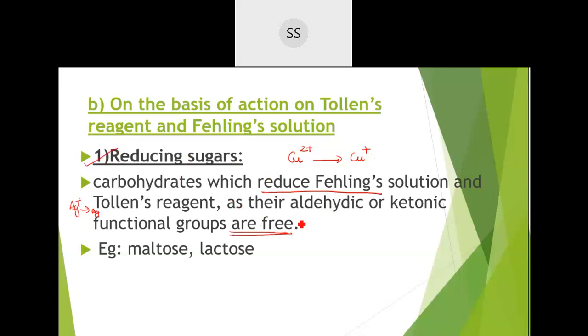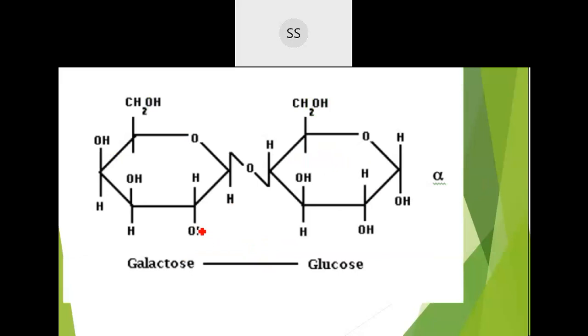When they are able to reduce, if they are free, I will show you that structure also, how they are free and when they are not free. For example, maltose and lactose are reducing sugars. See, I have taken the lactose structure here. This is lactose, made up of 1 unit of galactose and 1 unit of glucose. On this side you can see the alpha carbon.